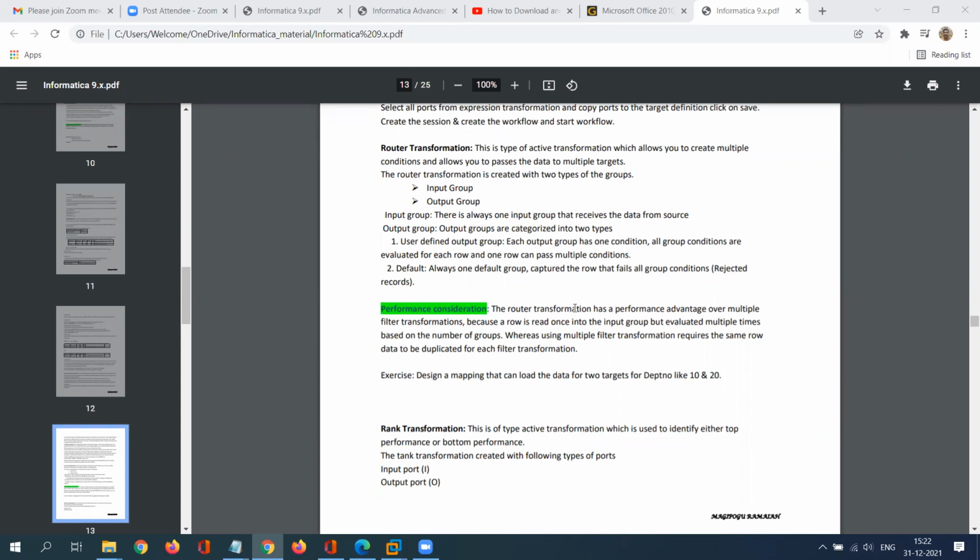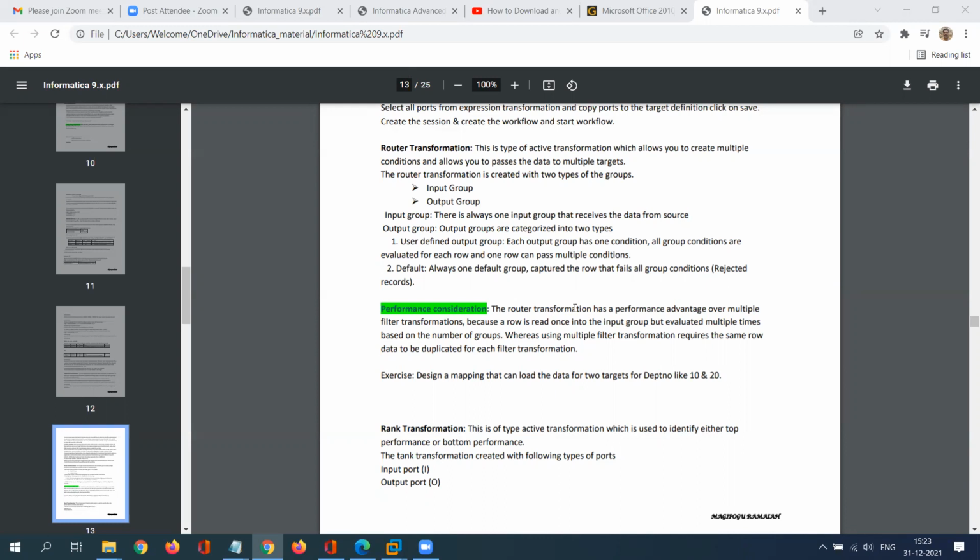Today we'll discuss router transformation. Router transformation is active and connected. This allows the user to create multiple groups as per the requirement. In router transformation, we have two types of group. One is input group, always a single input group, and we have output group. Output group is again divided into two types: one is user defined output groups and the other is default group.